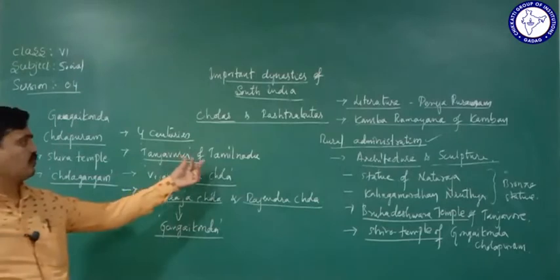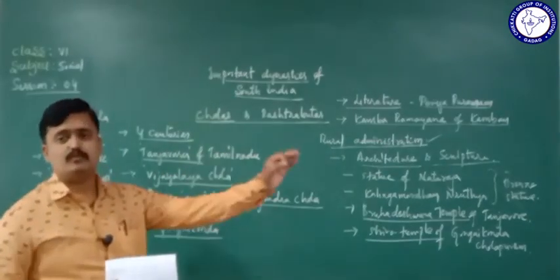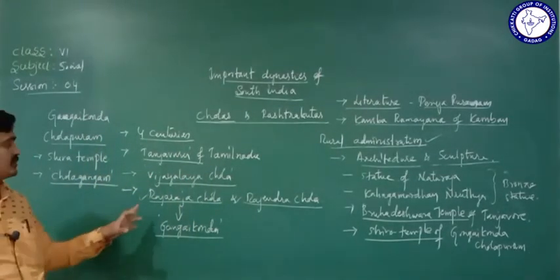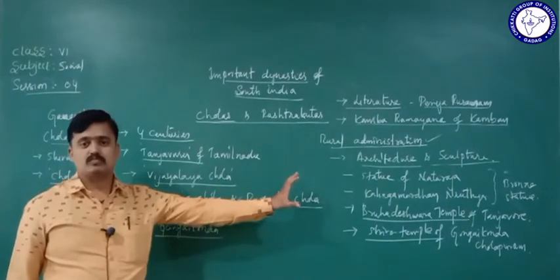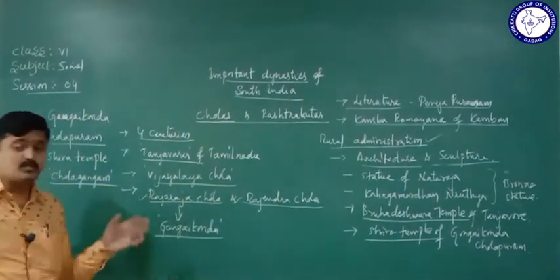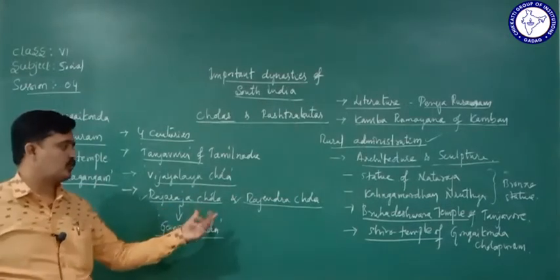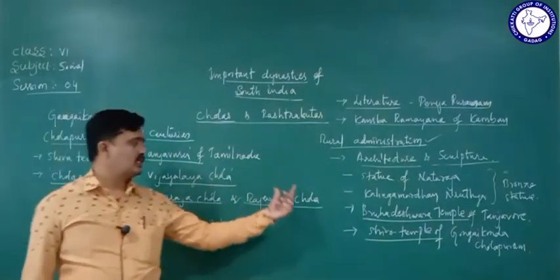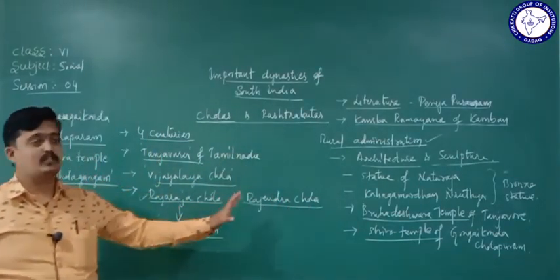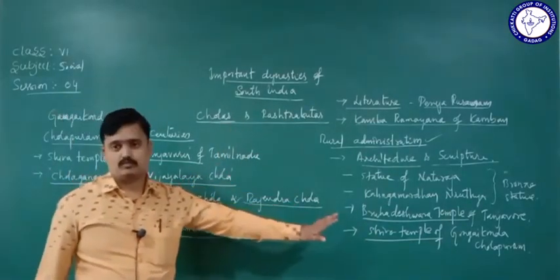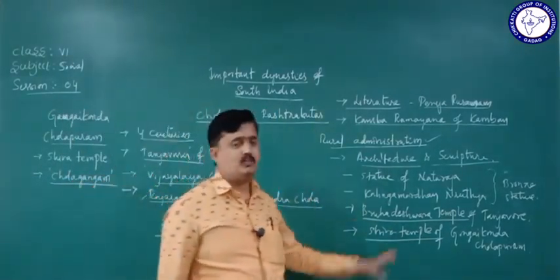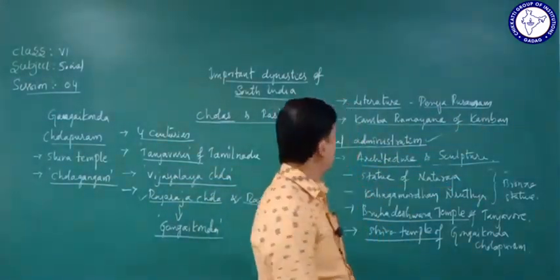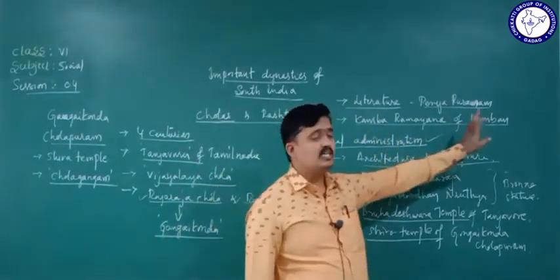And Tanjavur of Tamil Nadu was the capital city of the Chola rulers. Vijayalaya Chola was the founder of this dynasty. The famous rulers of this dynasty were Rajaraja Chola and Rajendra Chola. During their period they contributed to architecture and sculpture and also to literature. In literature we saw the devotional literature Periya Puranam, and also Kamba Ramayana of Kamban.